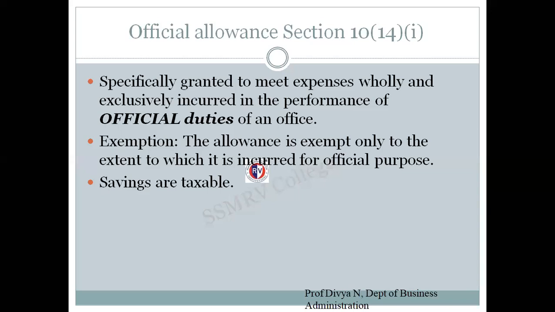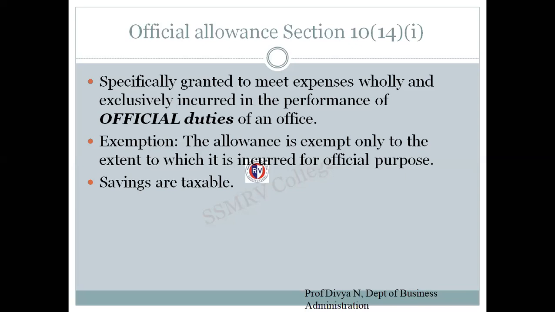So there is an exemption. The allowance is exempt only to the extent to which it is incurred for the official purpose. So what this point says is, the company thought, okay, there is a conference. We'll assume Mr. Abhishek is one of the employees of XYZ company. XYZ company is into exporting. XYZ company came to know that there is a conference in Madras, and these people are located in Kerala. So they want to send Mr. Abhishek to attend the conference about export in Chennai or wherever.